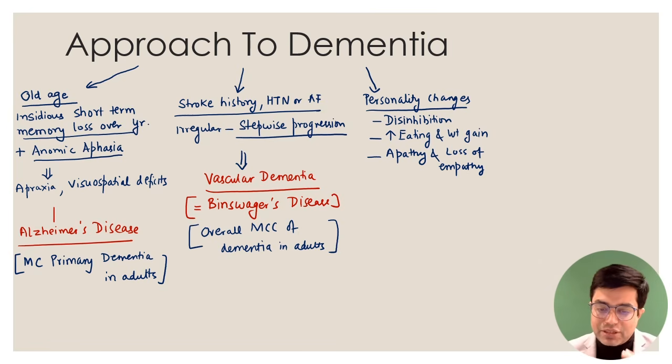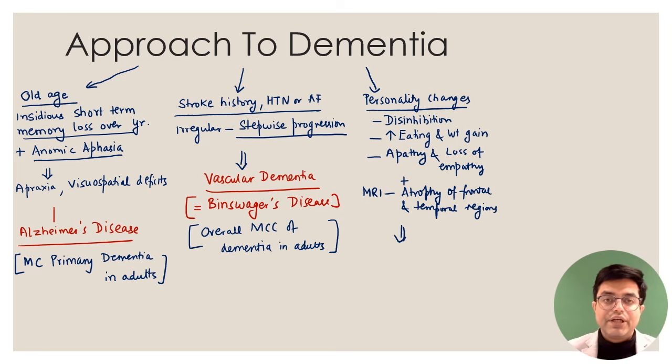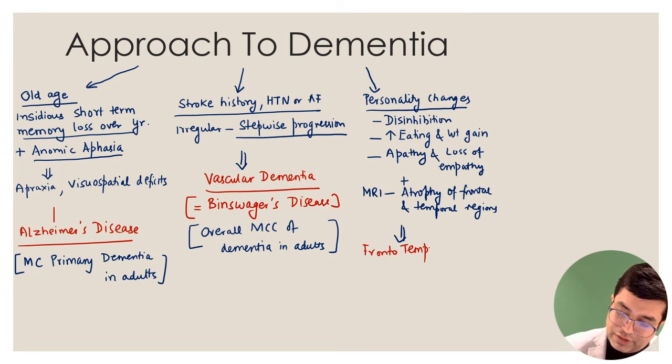So if those personality changes along with dementia-like features are present, get an MRI done. And the MRI will show atrophy of the frontal and temporal regions bilaterally. Frontal and temporal regions. The likely cause of dementia in the patient is going to be frontotemporal dementia.